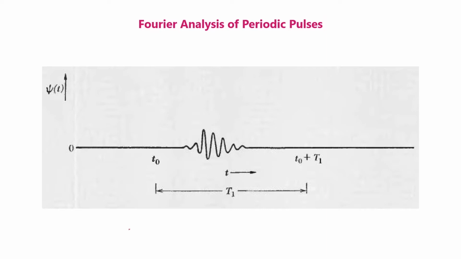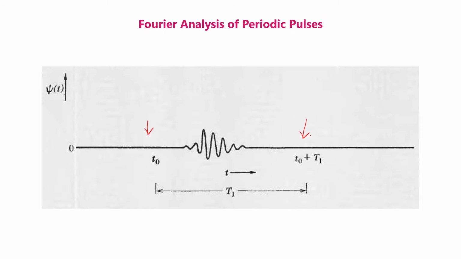Suppose psi t has the form of a pulse of limited duration as shown in this figure. We assume that psi t is 0 at a sufficiently early time t0 and at all earlier times. Likewise, we assume that psi t is 0 at a sufficiently late time t0 plus t1 and all later times.